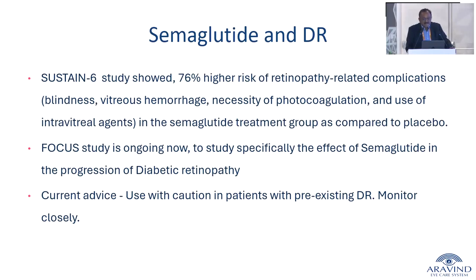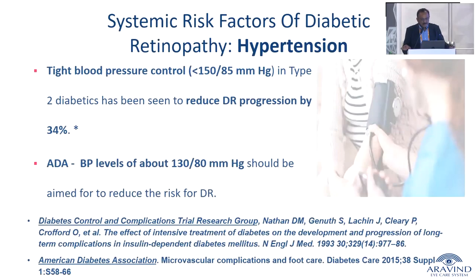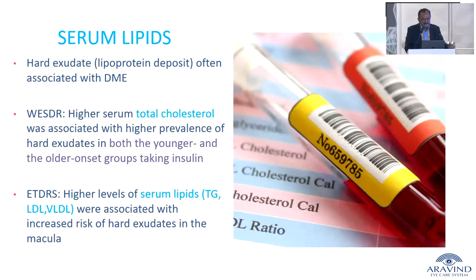So this study is currently ongoing, but the current advice, when using this drug in patients with pre-existing diabetic retinopathy, is to monitor them very closely, because there are interim reports that keep saying semaglutide is worsening diabetic retinopathy. But the end results have to show or confirm that. Hypertension, yes, we are all aware that good control of hypertension definitely reduces the chance of diabetic retinopathy. I would not go into all these details.